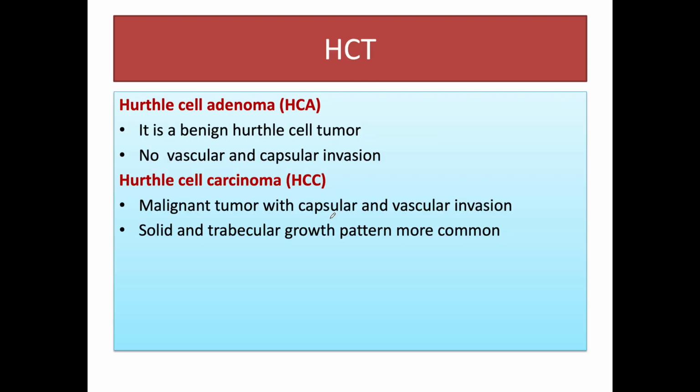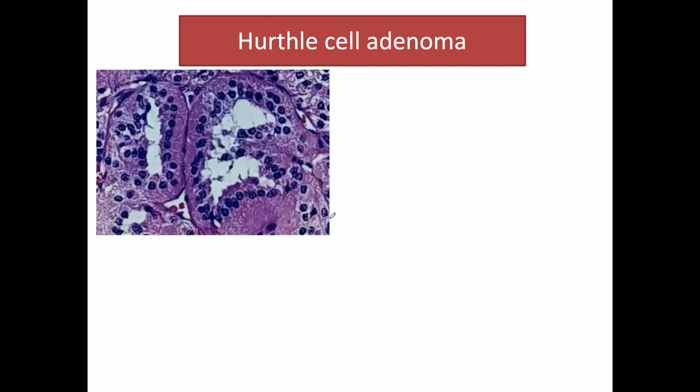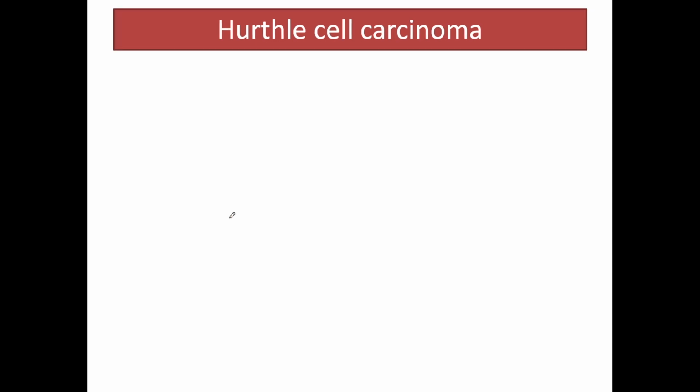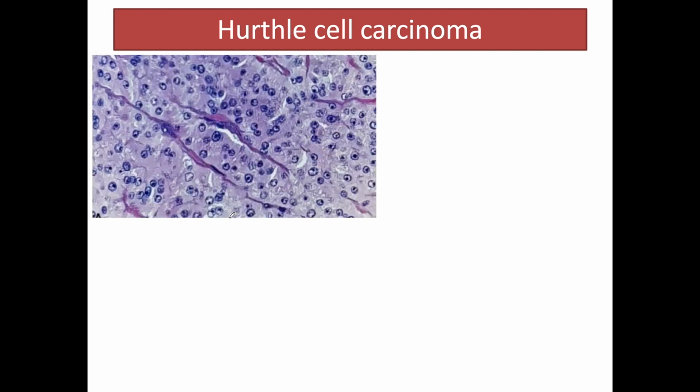They are of two types, adenoma and carcinoma, depending on the vascular and capsular invasion. So this is the Hurthle cell adenoma, showing these large cells with presence of abundant eosinophilic granular cytoplasm, and this is the histological picture of Hurthle cell carcinoma with a trabecular growth pattern, which is more common in Hurthle cell carcinoma compared to the adenoma.